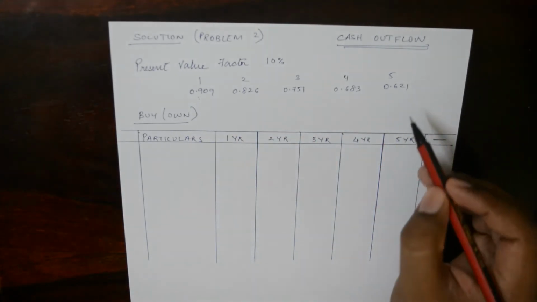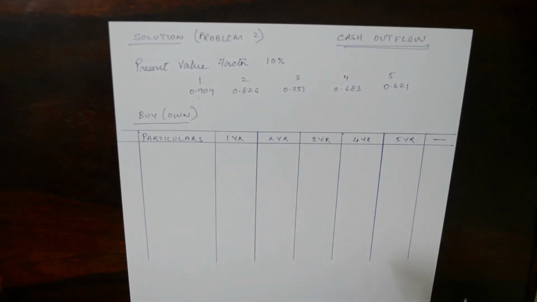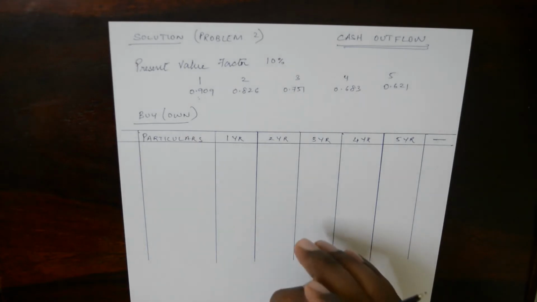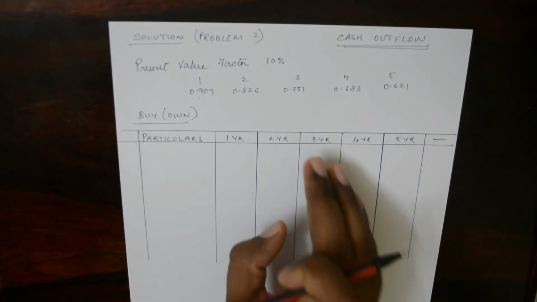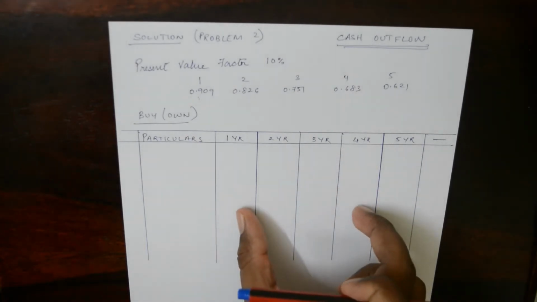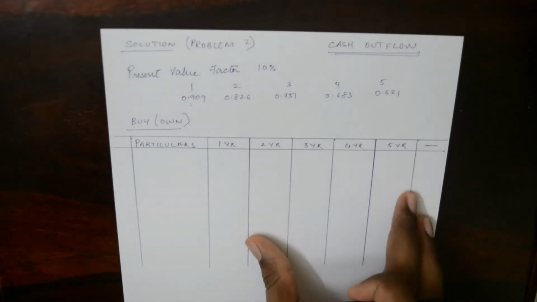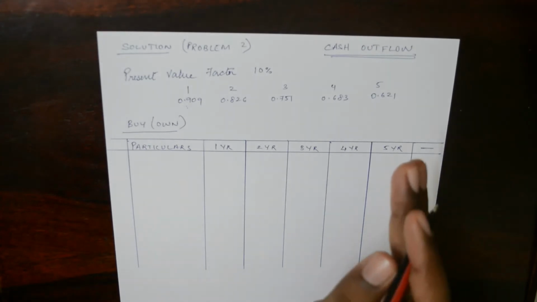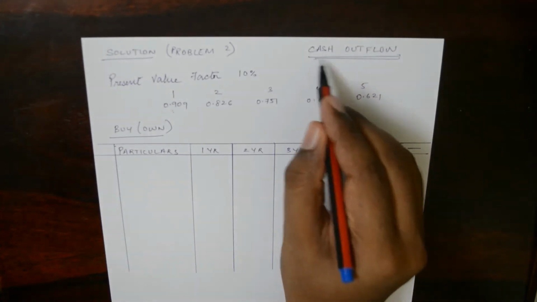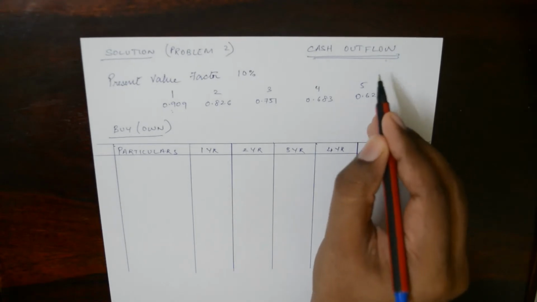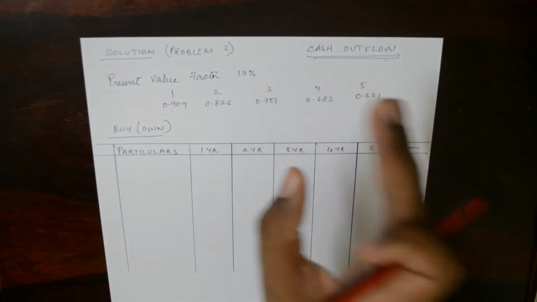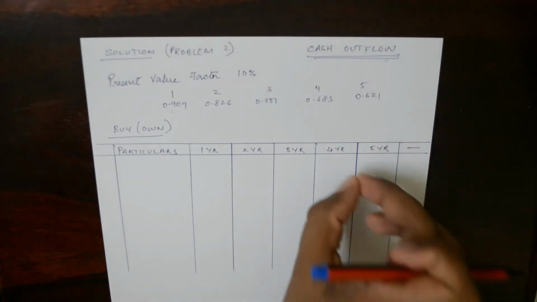Now please understand, in the previous problem we were trying to find the profits. When we find the profits, we look at the profit and loss, that is how much we are receiving and what the expenses are, so income minus expenses gives the profit. Here we are trying to see the present value factor. Present value factor is not about profits; we are looking only at the cash outflow over a period of 5 years and what its value is as of today.